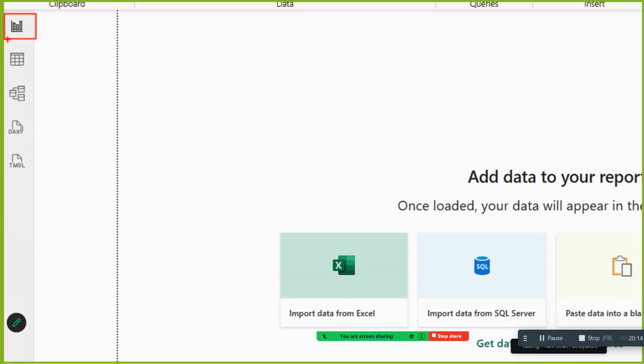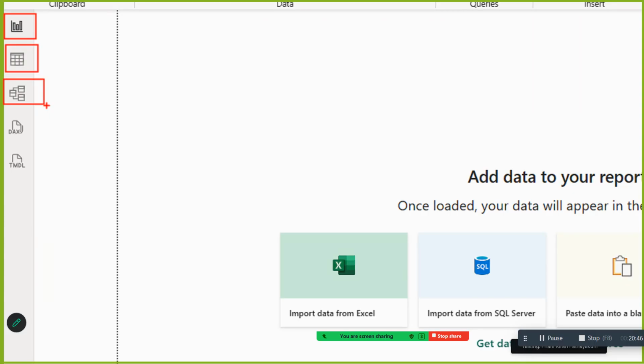Now here it is a table view. Whatever data you are getting, that data is represented in the form of rows and columns. To see what are the rows, what are the columns, what is the data, you go to the table view. Now here you have a data modeling view. This is called the model view. If you want to perform any complex operations, connections to different tables, you give those connections using the model view so that you can use that data for your analysis.